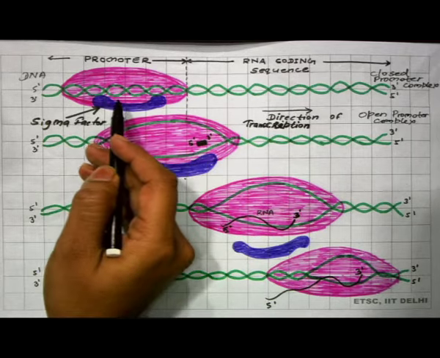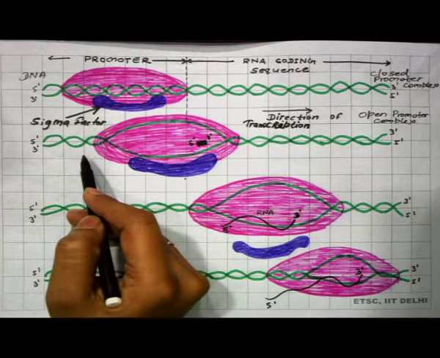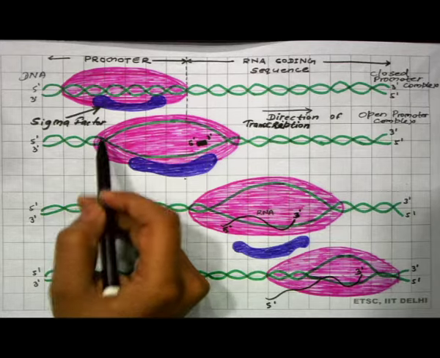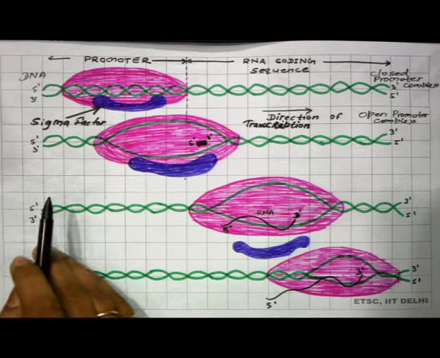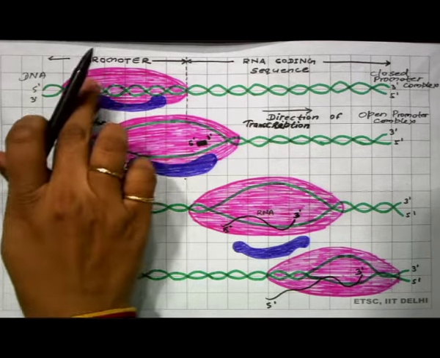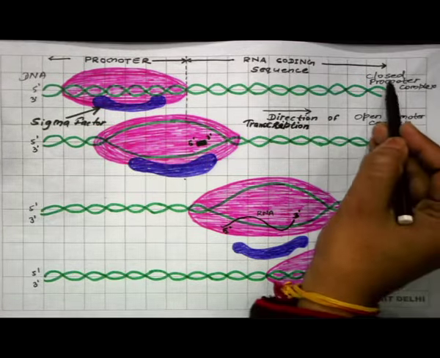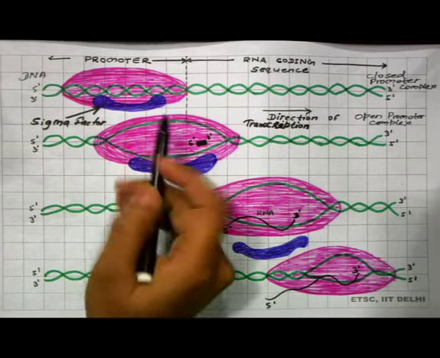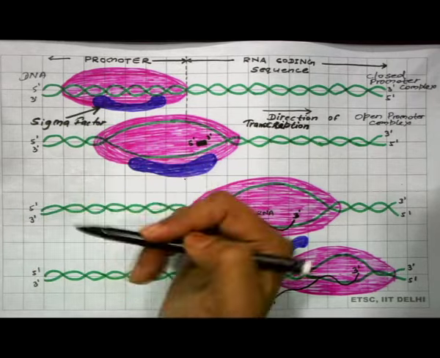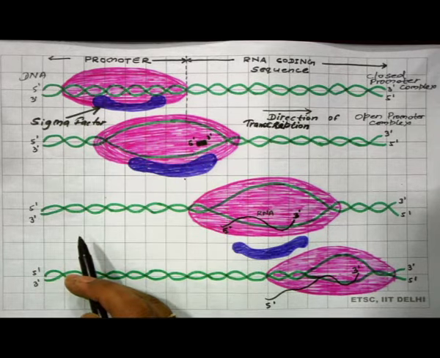When the RNA polymerase binds to the DNA at the promoter, the DNA structure remains as such, there is no change in the DNA structure, and this particular stage of transcription is called closed promoter complex, because the DNA of this promoter sequence is closed, it is not opened.